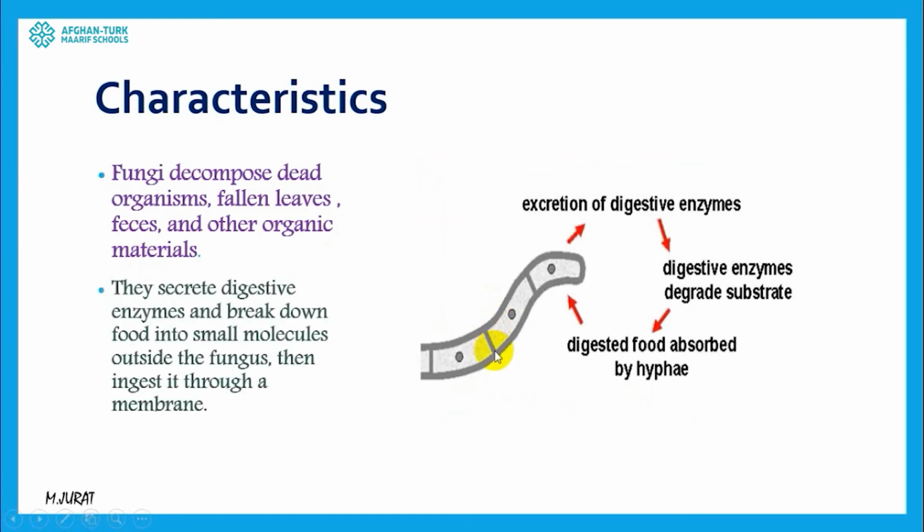And about their digestion or the way that they get food, we can say that they have a filament-like structure like this. Its name is hypha. The hypha's main function is to make the main body of the fungi, and also the hypha can secrete some enzymes, some digestive acids or digestive enzymes, for breaking down the food particles into smaller ones.